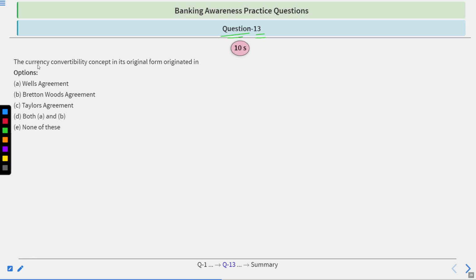Question number 30. Currency convertibility concept in its original form originated in: Wells Agreement, Bretton Woods Agreement, Taylor's Agreement, both A and B, none of these. To answer this, you will have 10 seconds. Time starts now.